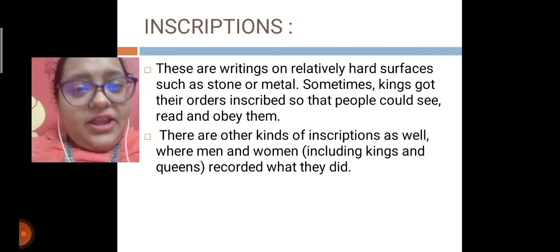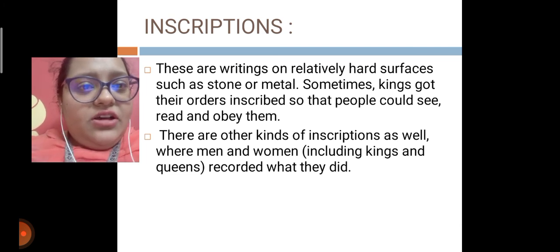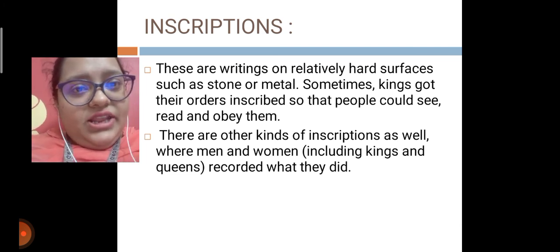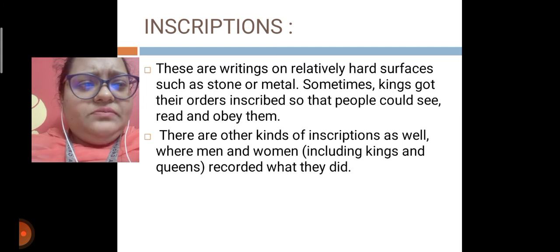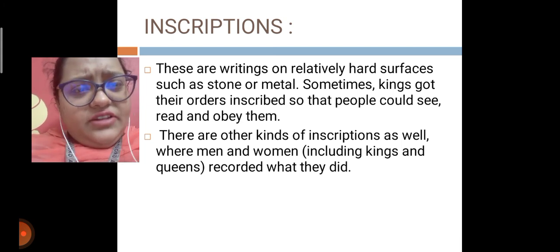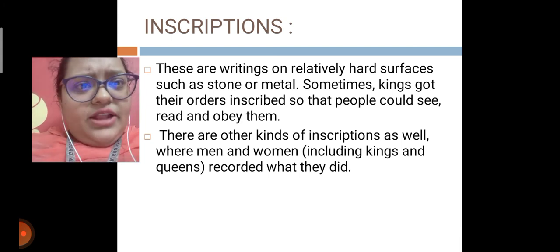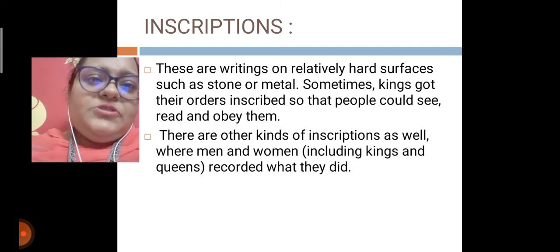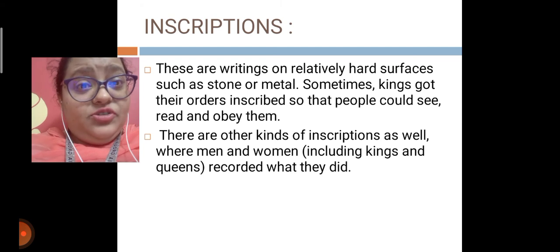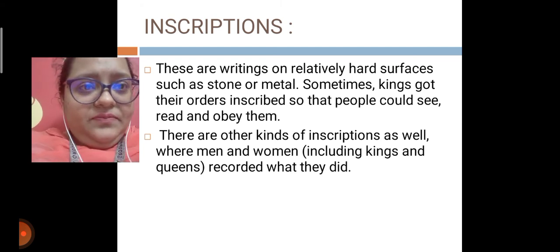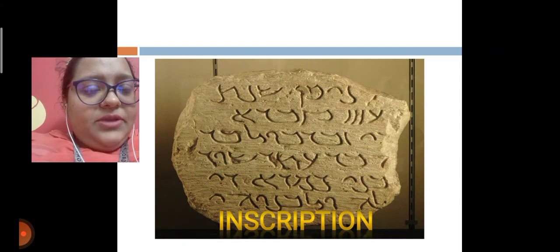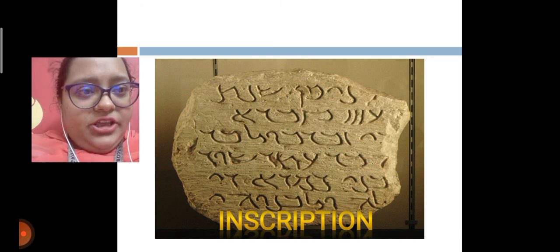Generally, the king's orders or rules were inscribed so that ordinary people at that time could read and obey them. There are other kinds of inscriptions as well, where men and women, including kings and queens, recorded what they did and how they lived their lives. So inscriptions are on stones and metals, especially hard objects. For example, you can see in the slide a picture of a stone inscription.